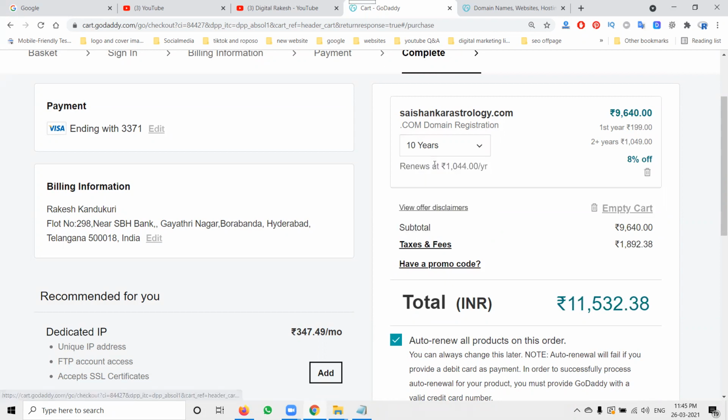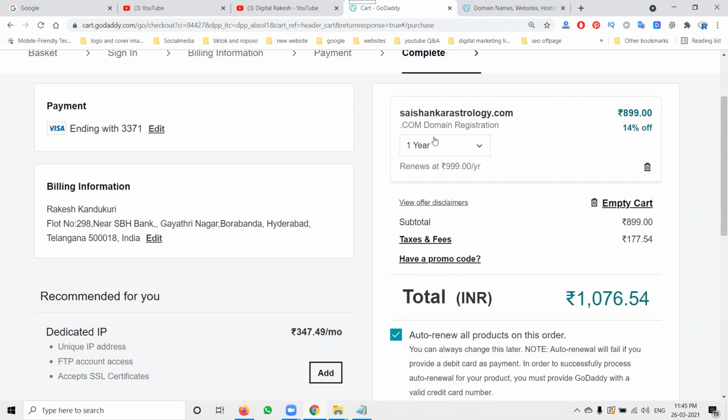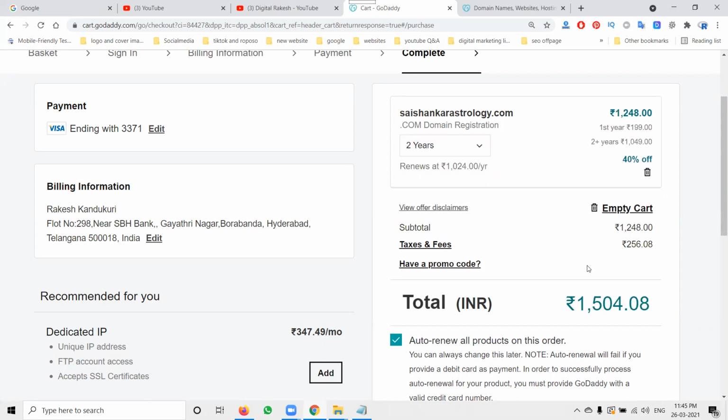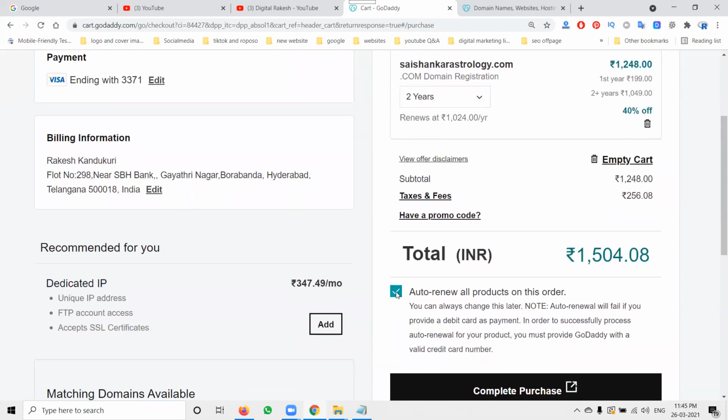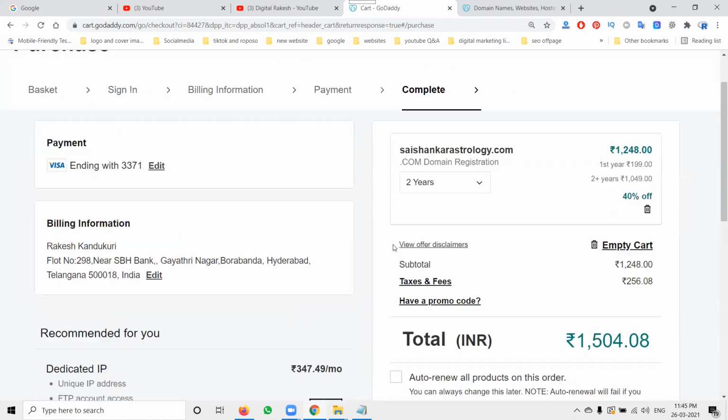Now you can go for 1 year. The 1 year will be 1,000. 2 years will be 2,000. So when purchasing 2 years, it goes for 1,504 rupees. The auto renewal option you're looking for is not that.